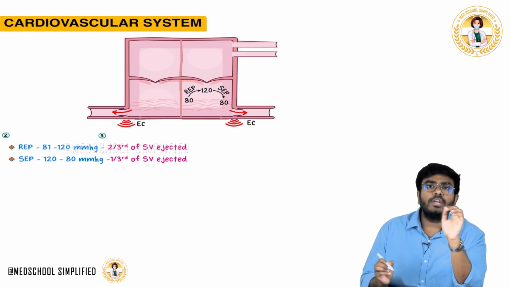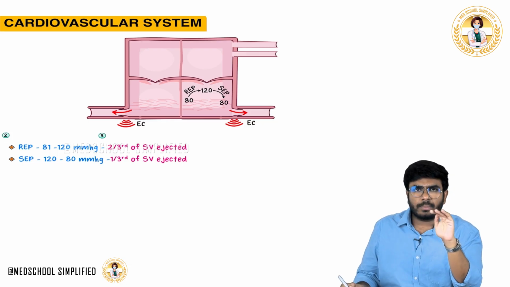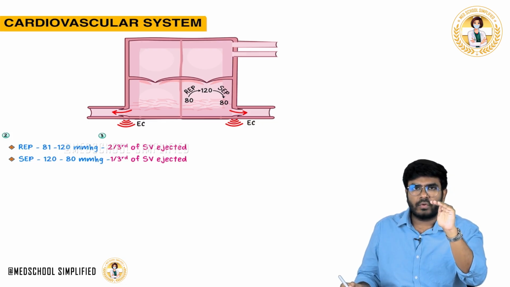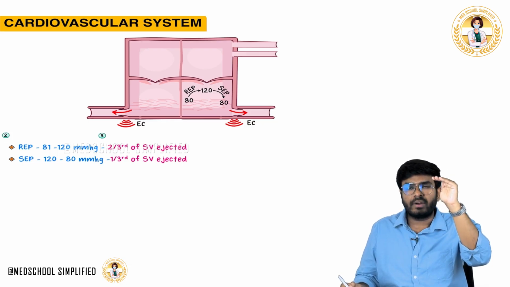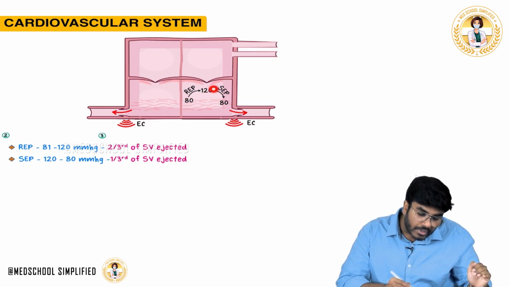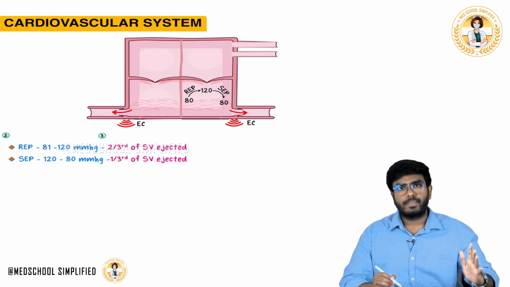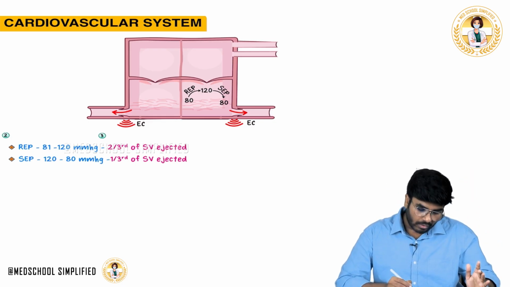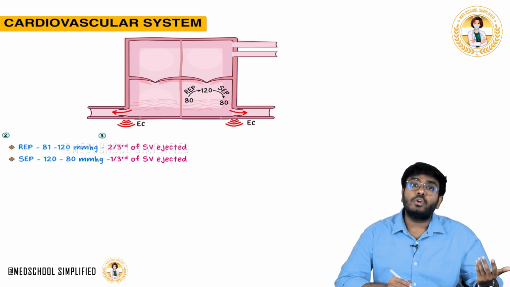But the important point is, the left ventricle is still contracting. The left ventricle is not going to stop at a pressure of 81. It will go to 85, 90, 95, 100, 110, 120. So the left ventricle is contracting and still generating a pressure up to 120 mmHg. Here the pressure is only 80. Now the left ventricle is generating a pressure of 120 mmHg.